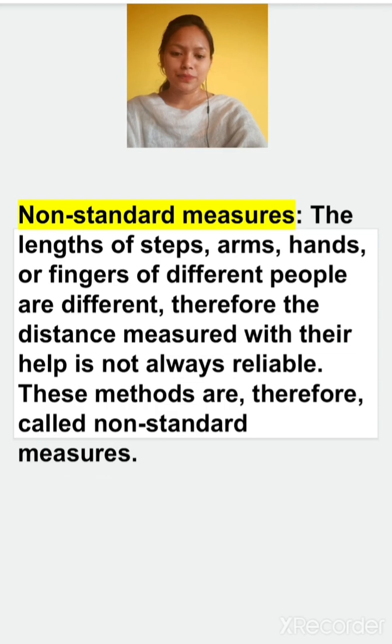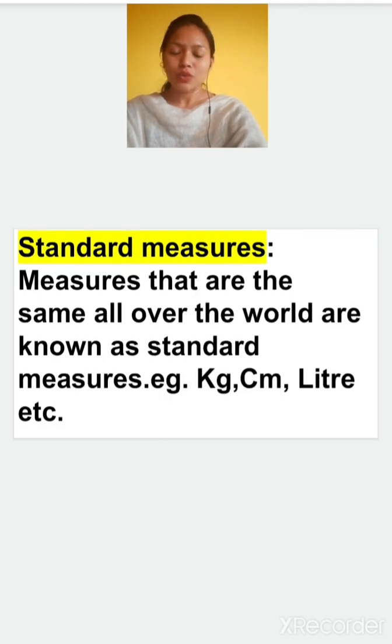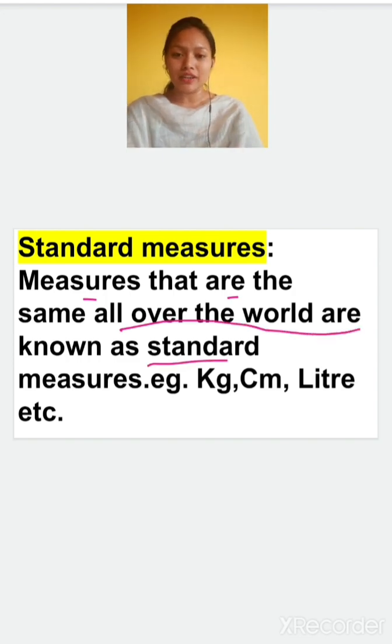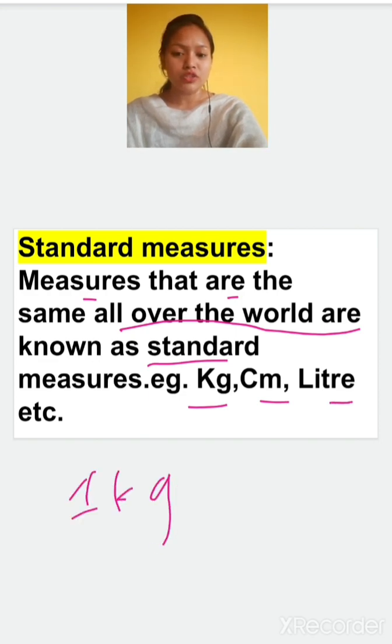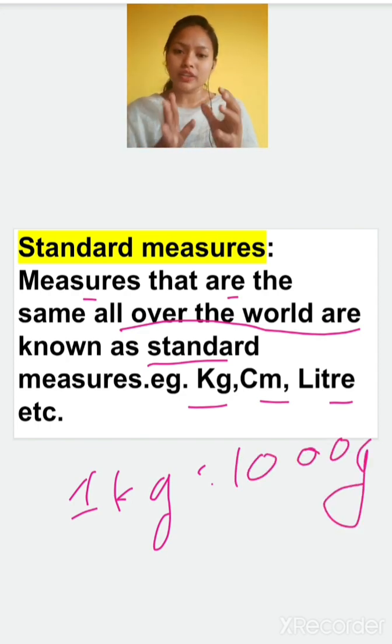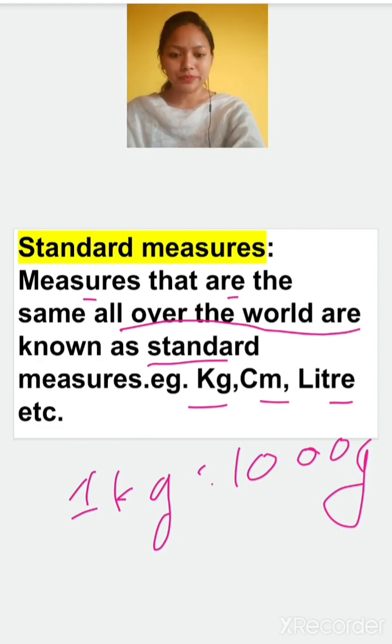Now let's see standard measurement. What is standard measurement? Measures that are the same all over the world are known as standard measurement. It means standard measurements are the same for the whole world. It is kg, centimeter, liters, etc. If 1 kg is equal to 1000 grams in India, all over the world it will be the same. 1 kg means 1000 gram only, not more or less than this. So these are known as standard units of measurement.